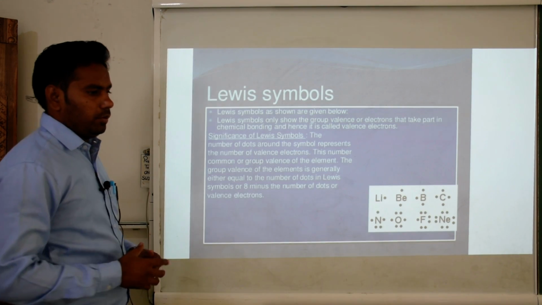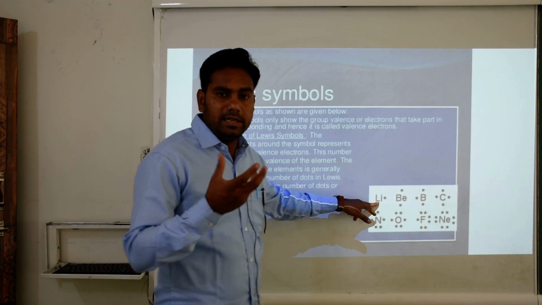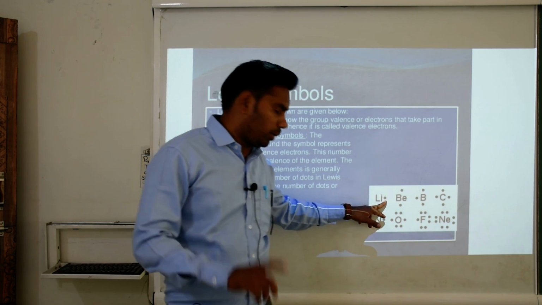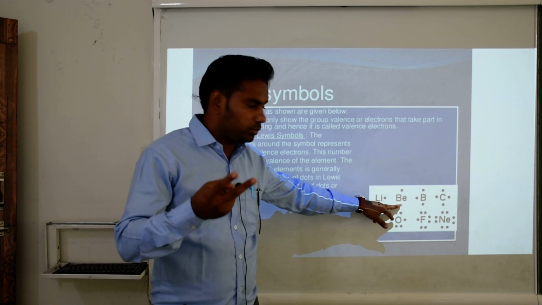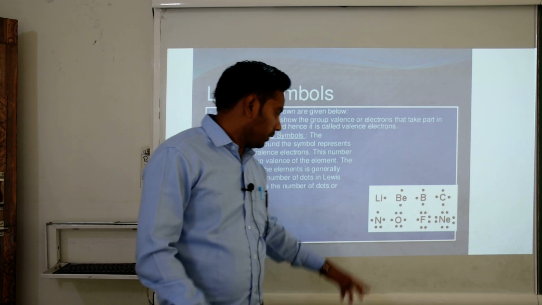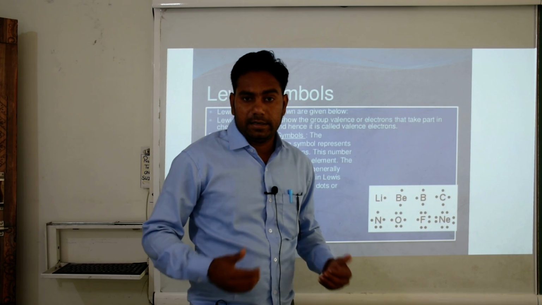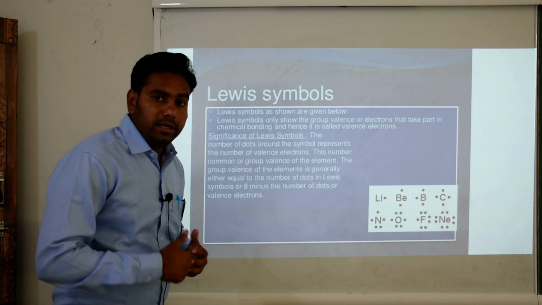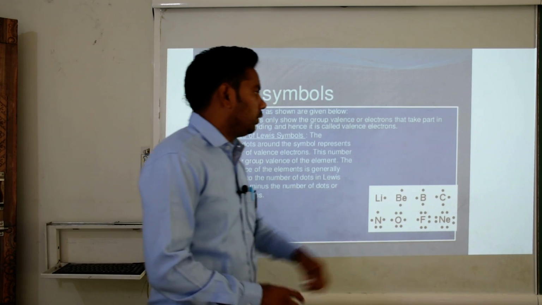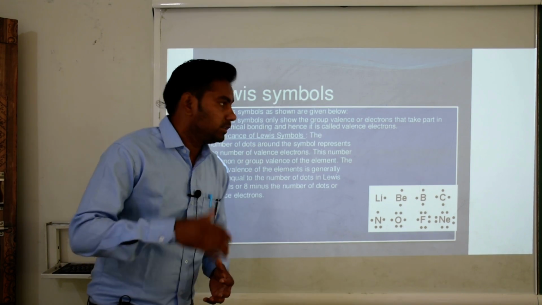Next, Lewis symbols. Lewis symbols are shown given below here. In lithium we have only one electron in its valence shell, so we show here only one dot. Beryllium has 2 electrons, so we show 2 dots. Boron has 3 dots. Then carbon is 4, nitrogen 5, oxygen 6, fluorine 7 and neon has 8 valence electrons in its valence shell. Lewis symbols only show the group valence electrons that take part in chemical bonding and hence are called valence electrons.